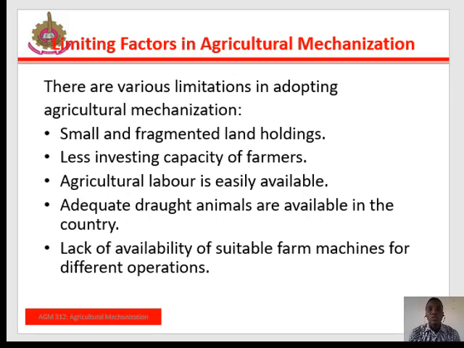Next, we are going to be looking at the limiting factors in agricultural mechanization. There are various limiting factors, such as small and fragmented land holdings, less investing capacity of farmers, lack of trained manpower, and lack of coordination between research organizations and manufacturers. We also have the fact that agricultural labor is easily available, and that adequate draught animals are available in the country. Then lastly, lack of availability of suitable farm machines for different operations.